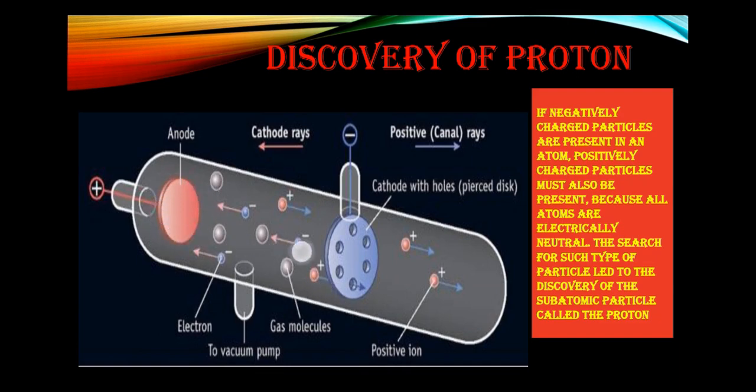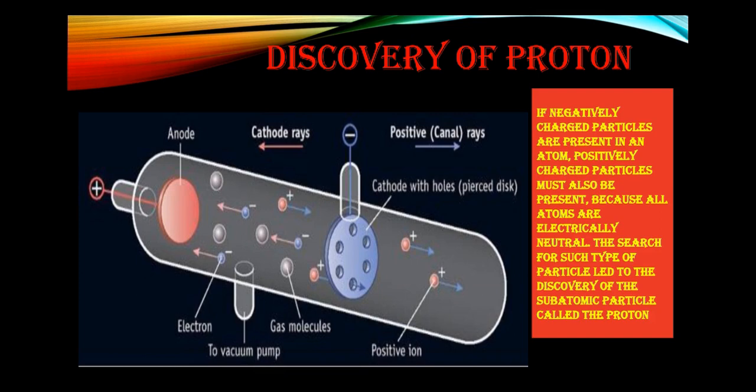Now here you can see in the diagram that positive ions are there, negative ions are there, and a vacuum pump is there. So in this diagram you can see what Goldstein has observed. He performed this experiment with a cathode disc, which is called a perforated cathode disc. It means it has a hole in it.